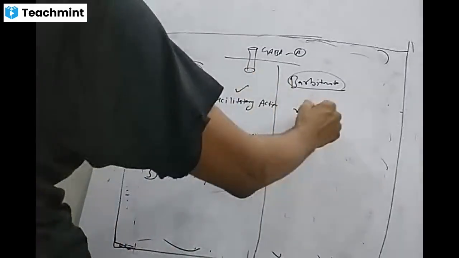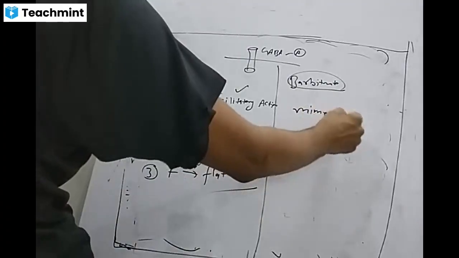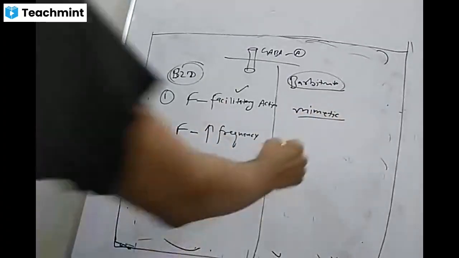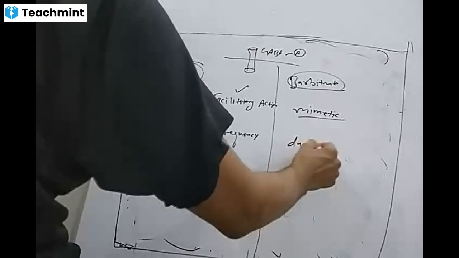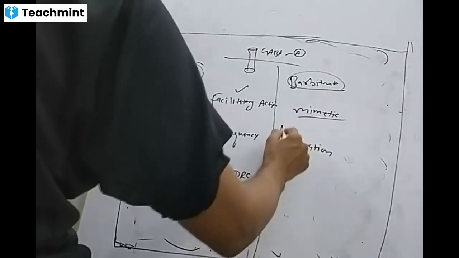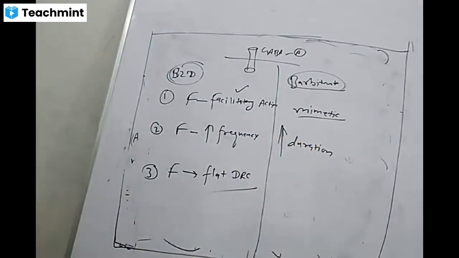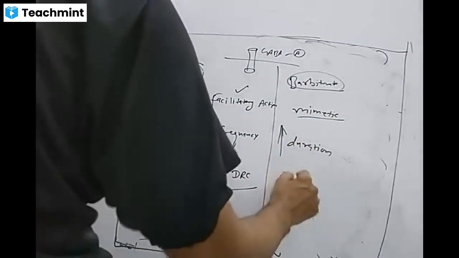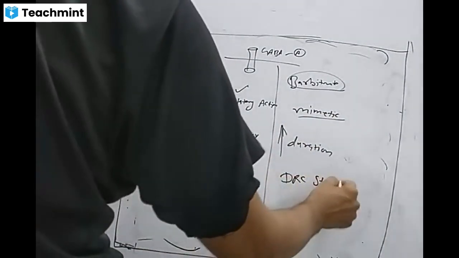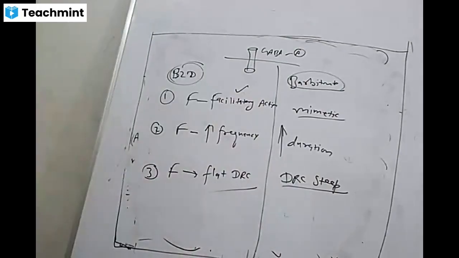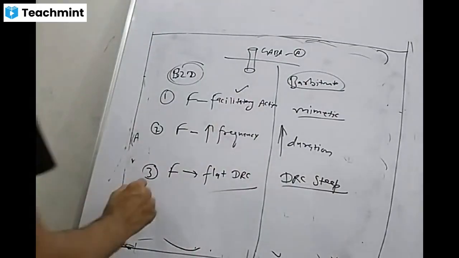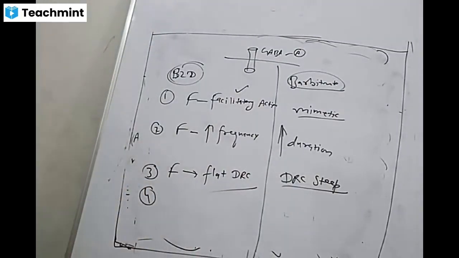Facilitatory action, and opposite to this, barbiturates have mimetic action, and they increase duration. And their DRC is steep. So these three differences are very easy to remember. The next difference between the benzodiazepines is this.